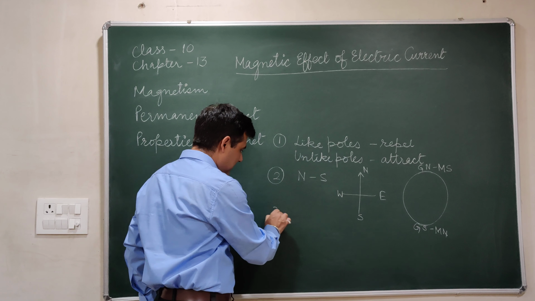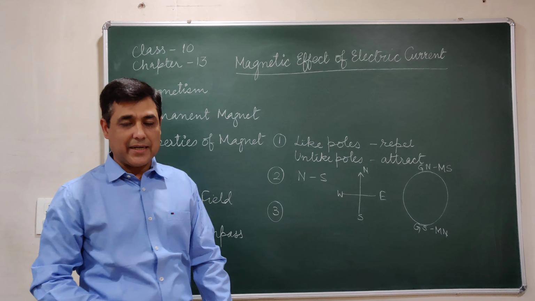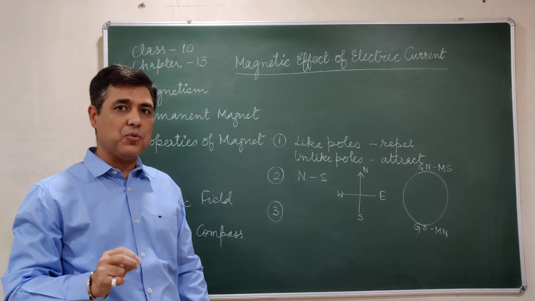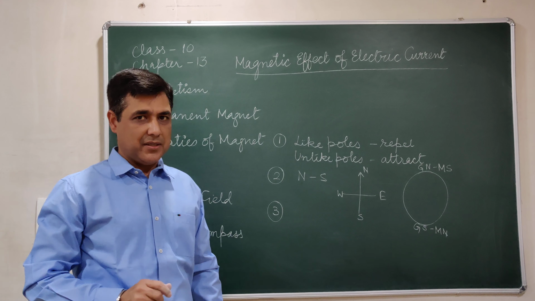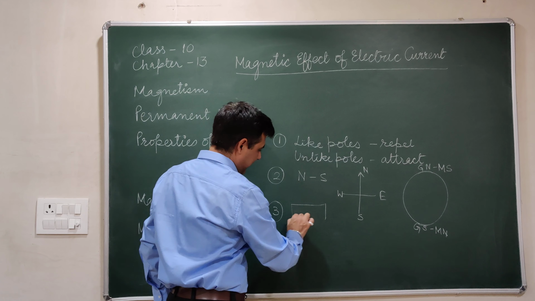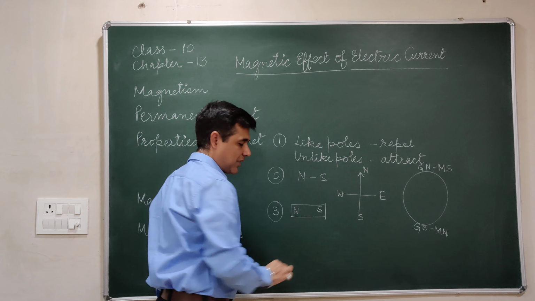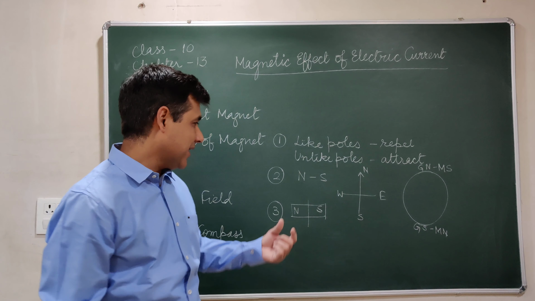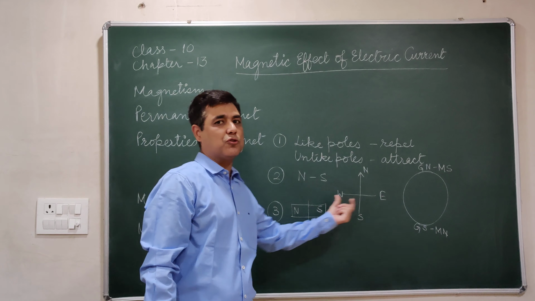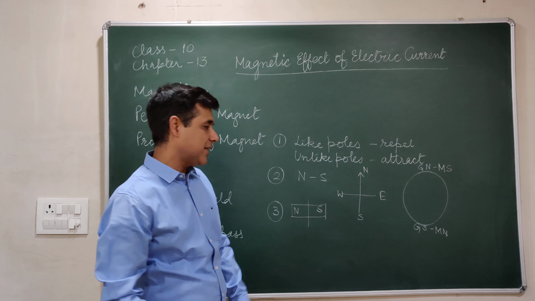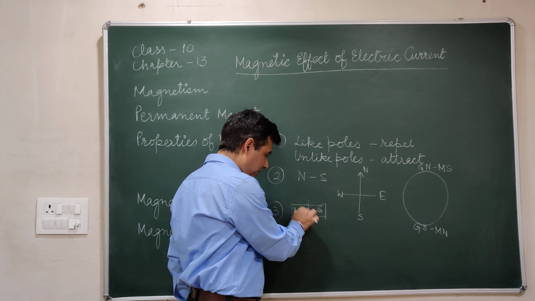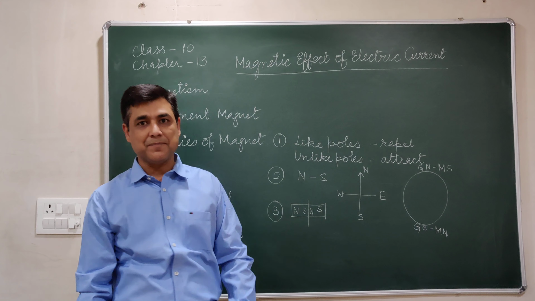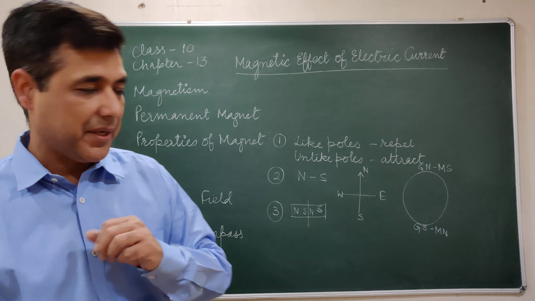Third thing, north and south pole are a pair of a magnet. So a magnet always remains in pair. Suppose I give you a bar magnet, let it be north, let it be south, and if I break it into two pieces, it is not possible to take the north pole separately and the south pole separately. Whenever you break it, it will divide into two bar magnets. Now this part will behave as a south pole, and this part will behave as a north pole. That means a magnet always remains in pair.